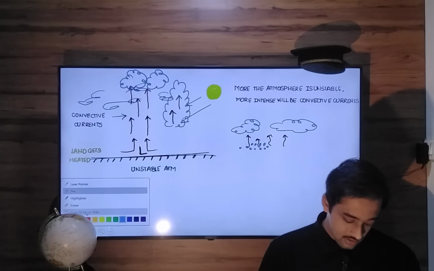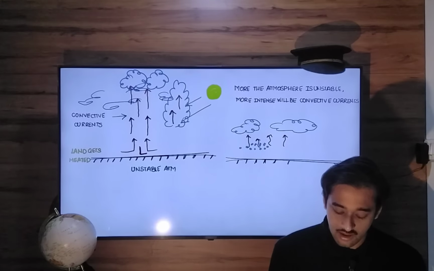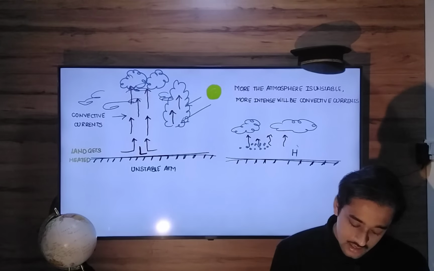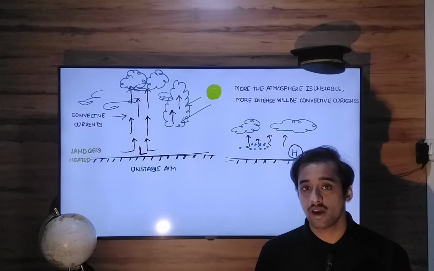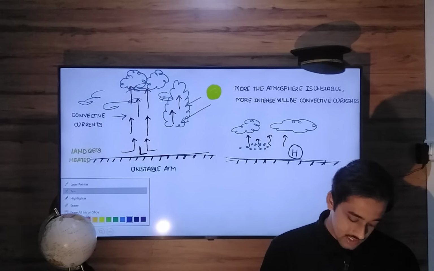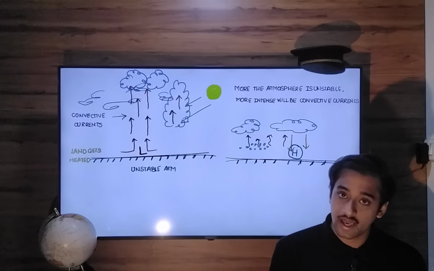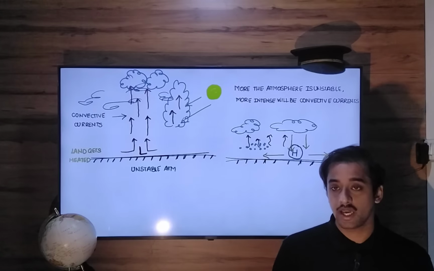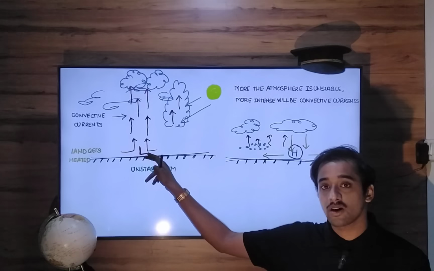And you will have high pressure on the surface area. What is the circulation of air around the high pressure? The air always settles down in the high pressure area, and after settling down, it diverges away from the high pressure area. At a low pressure area, it will converge and rise.